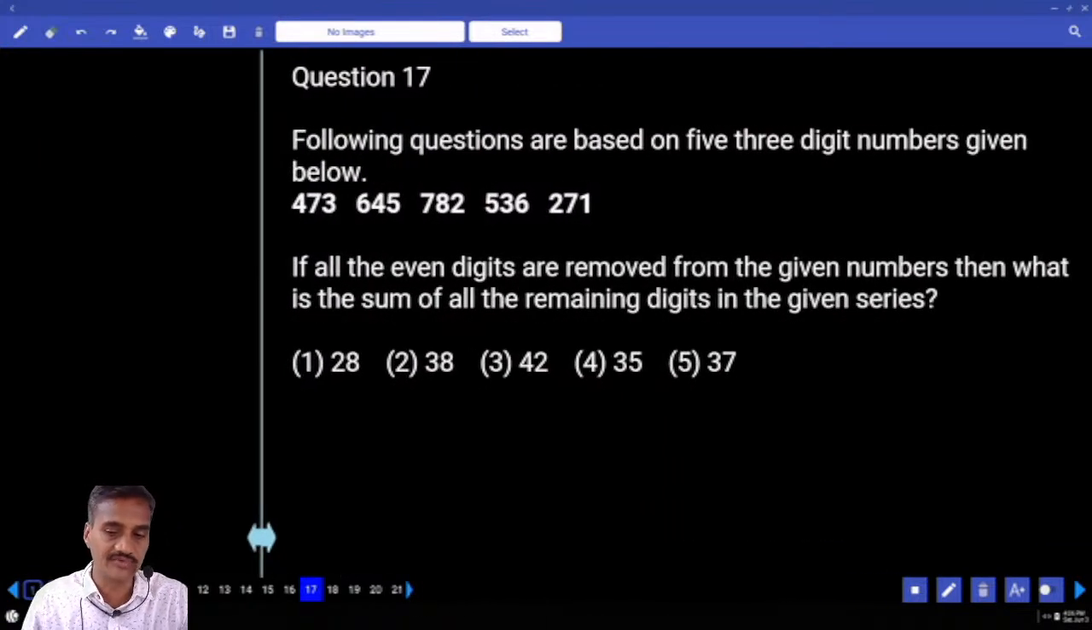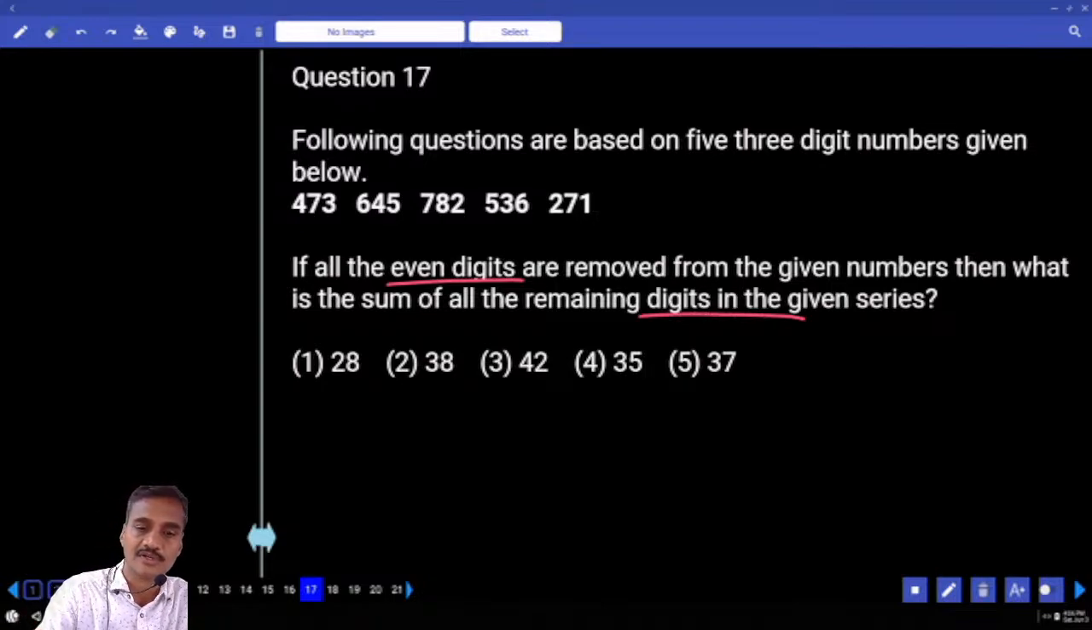Then if all the even digits are removed, what ought to be removed here? Even digits are removed from the given numbers. And then what is the sum of all the remaining digits in the given series? Now we need to sum all the odd digits. Now 7 plus 3, 10. 10 plus 5, 15. And 15 plus 7, 22. 22 plus 8, 30. And 30 plus 8, 38. 38, that is choice 2, question number 17.